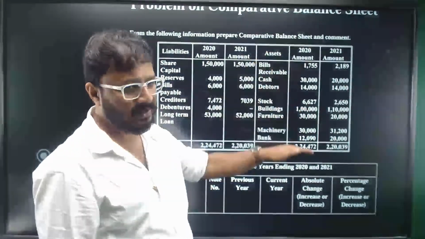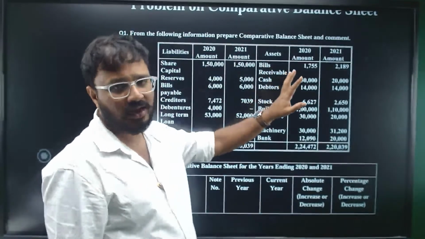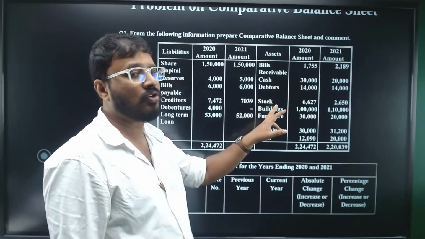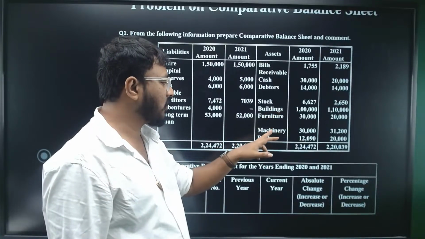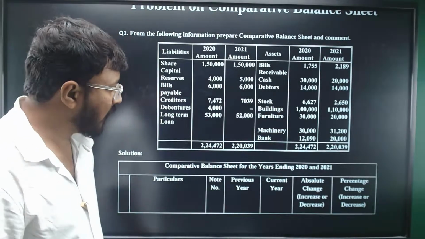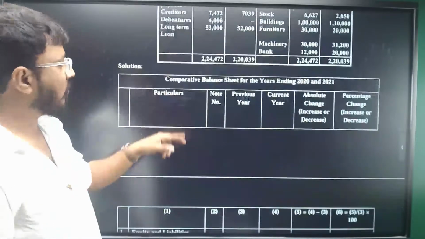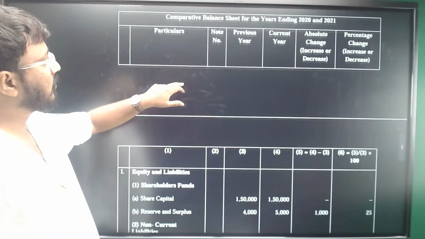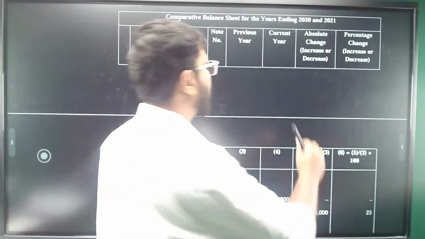And even on the asset side, you will be given various current and non-current assets: bills receivable, cash, debtors, stock. These are all current assets for us. Building, furniture, machinery, fixed assets, and then again bank is a current asset, right? Here is the format. This has come onto 2 pages, but you need to prepare it in a continuous form.